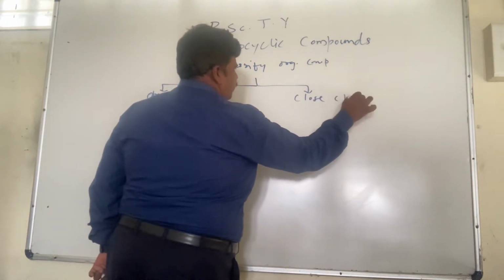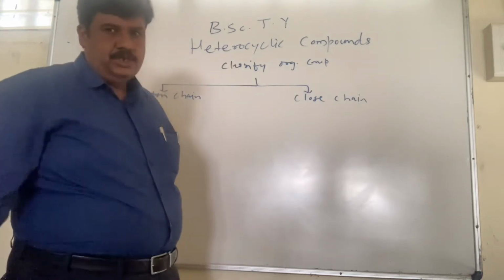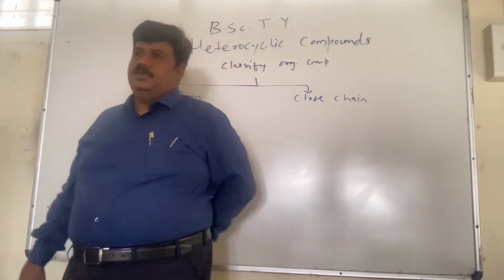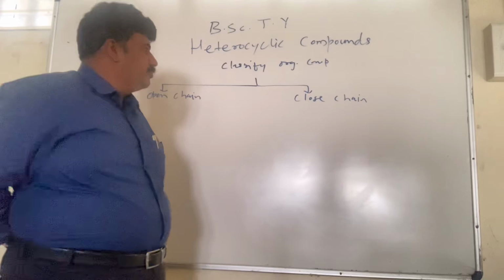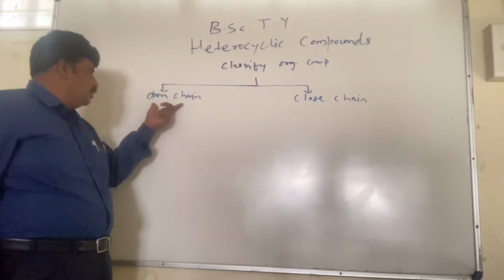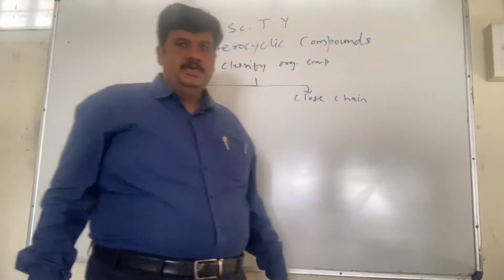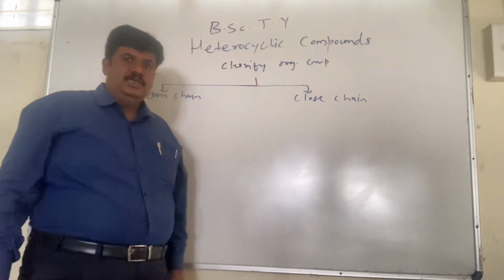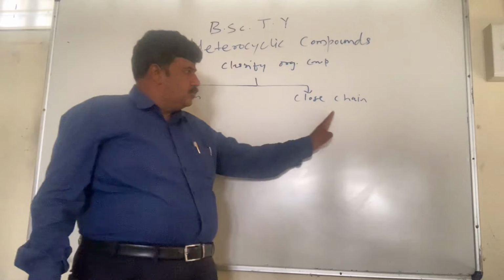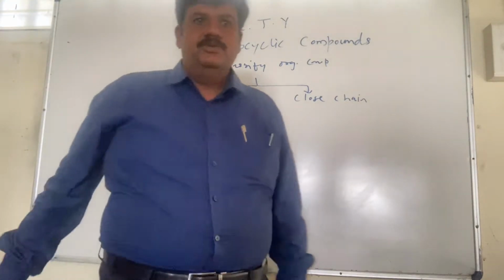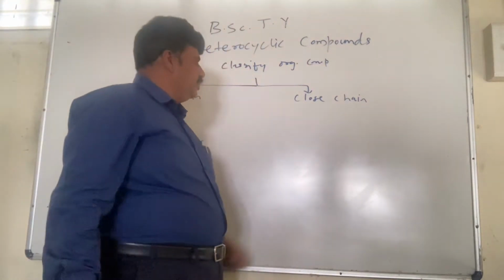So this is a very primitive classification, as we have been studying since 11th standard. Now you have studied so many open chain compounds such as alkanes, alkenes, alkynes, alcohols, aldehydes, ketones, etc. As far as closed chain compounds are concerned, till now you have studied most of the